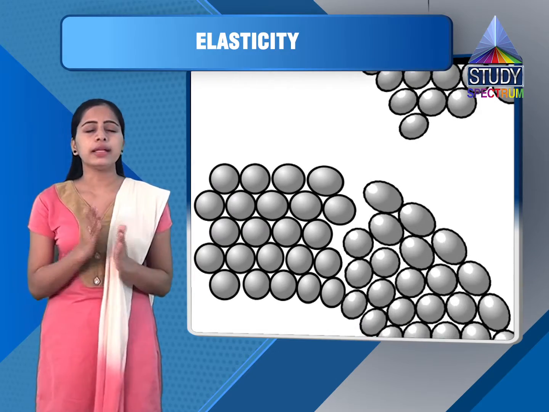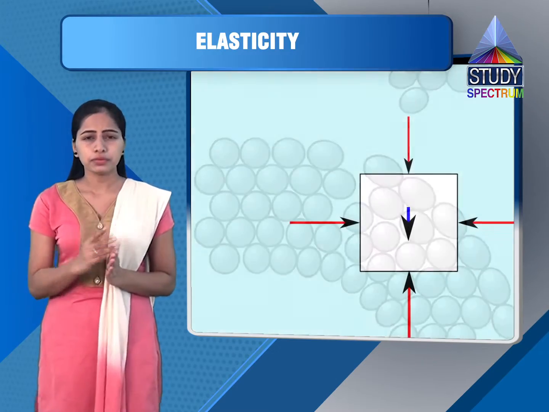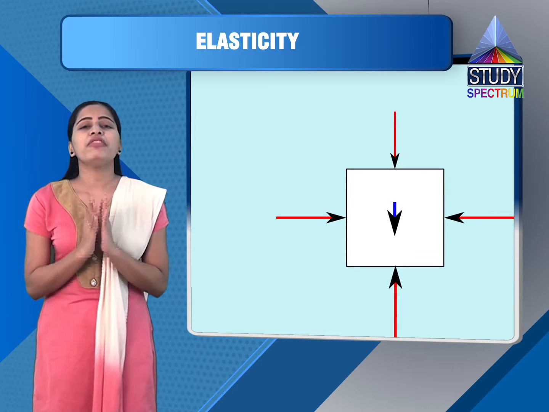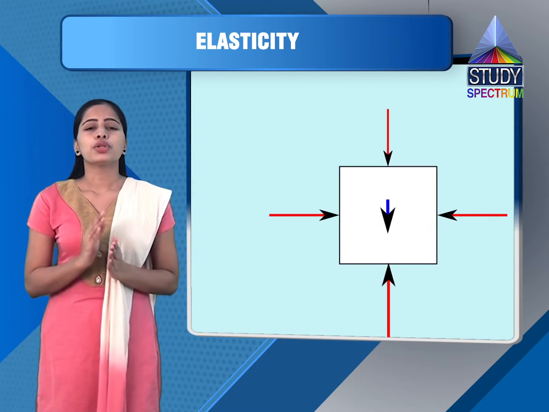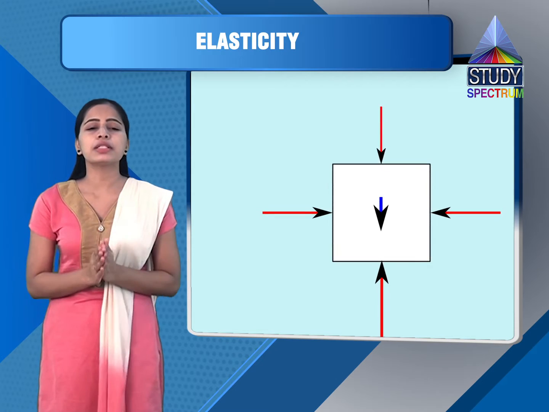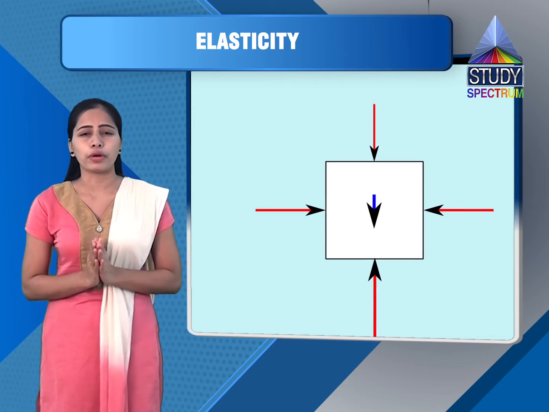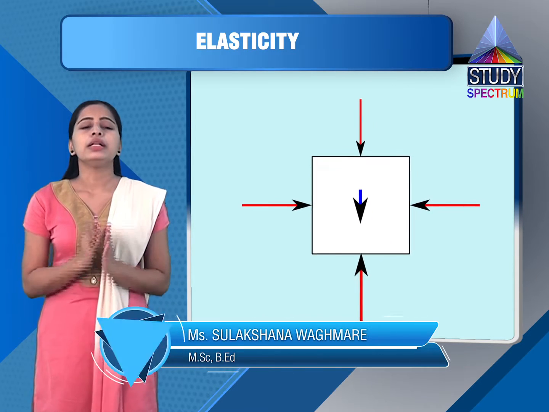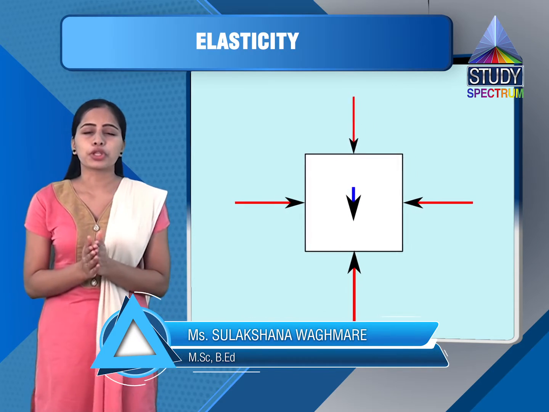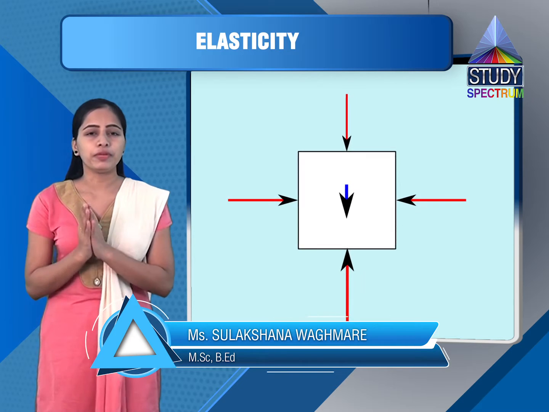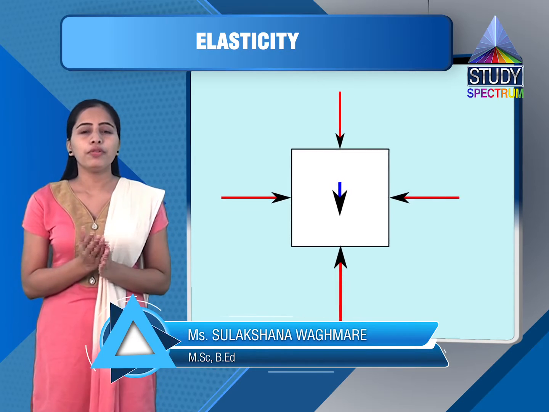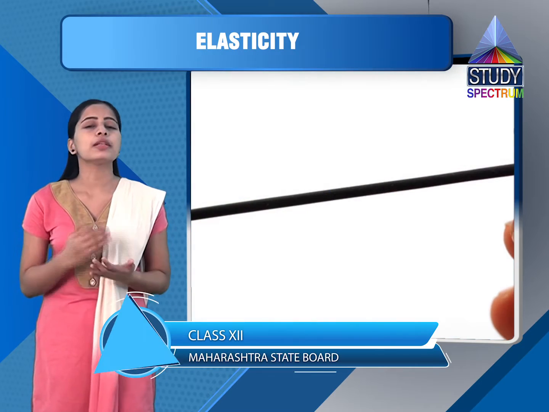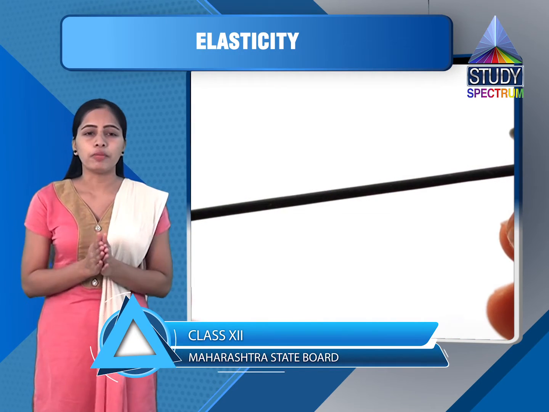In general we can say it is change in length or area or volume of a body because of application of force. The force which is responsible for this deformation of the body is called deforming force. In general, deformation is proportional to the deforming force. Larger the value of deforming force, larger will be the deformation.